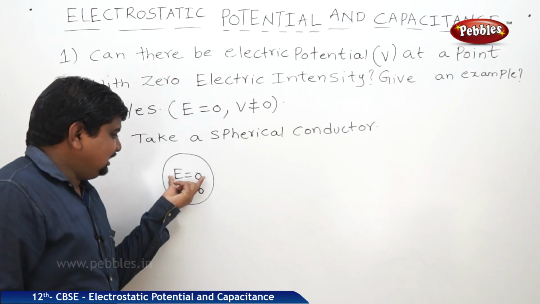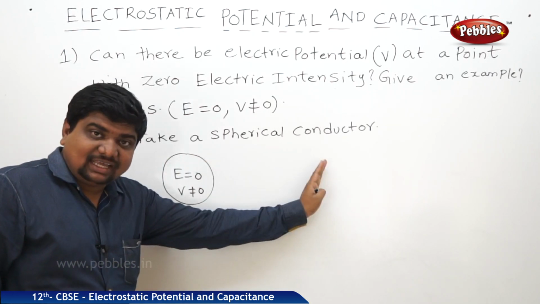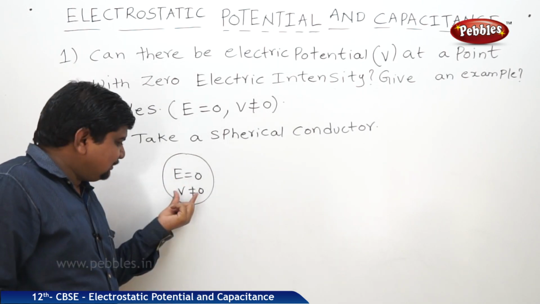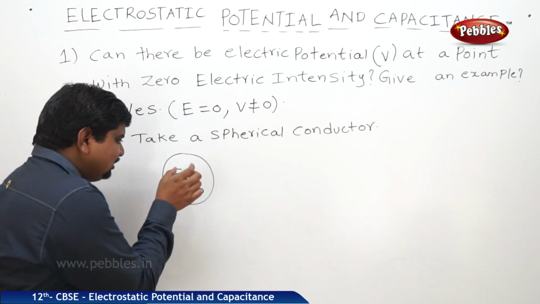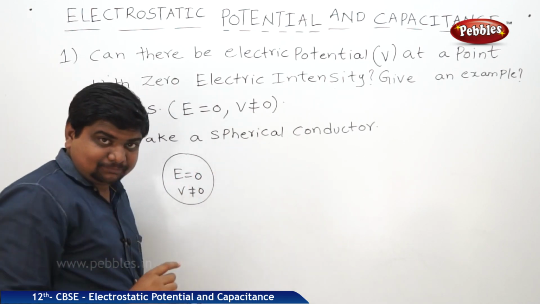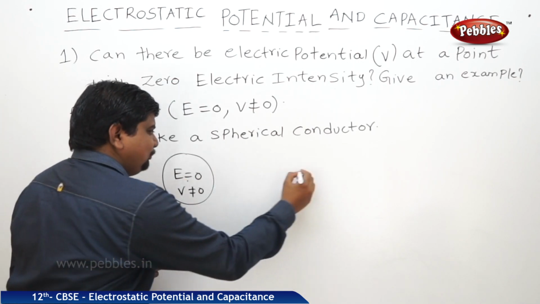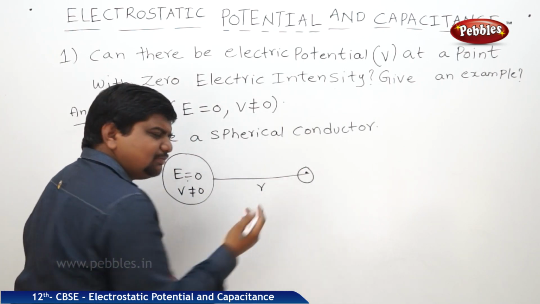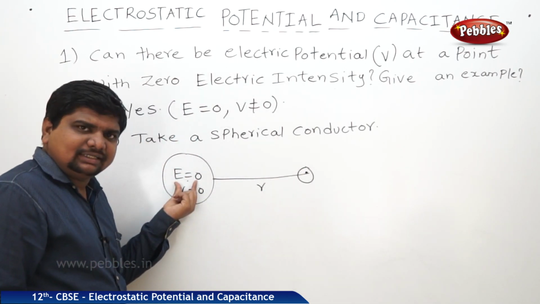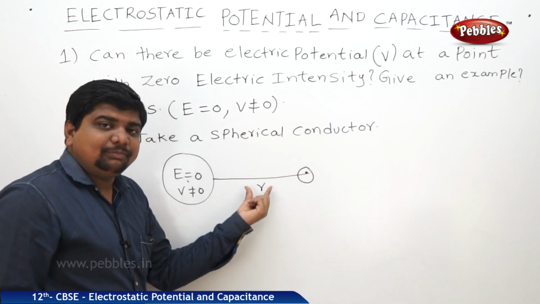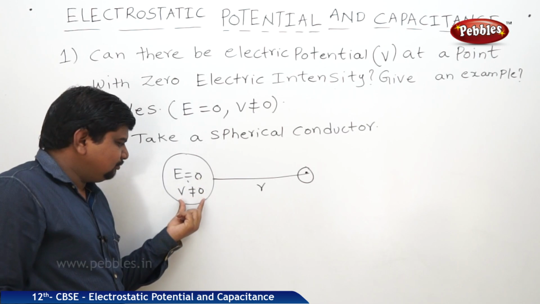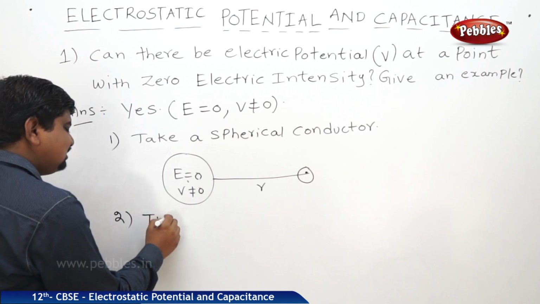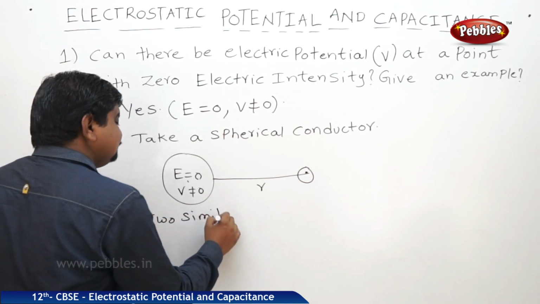Again, I am repeating, E is 0 because charge always expels the field lines outside of the interior. Means E is equal to 0. The potential energy of this charge is transferring from a higher potential region to a lower potential region. Let us suppose a point R, which is at a distance from the spherical conductor. Here we can expect some minimum potential. From here to here there may be a potential difference. Means E is 0 but V is not equal to 0. This is one example. Second example, take two similar charges.